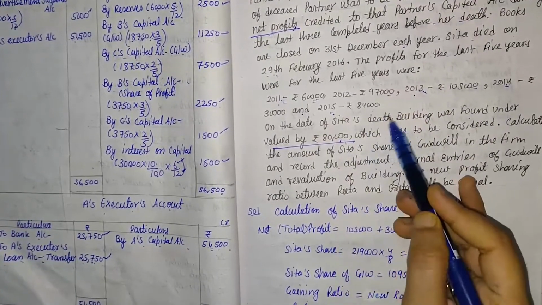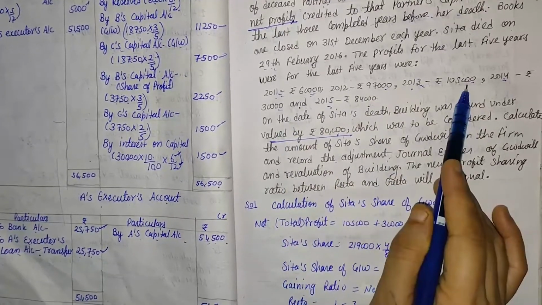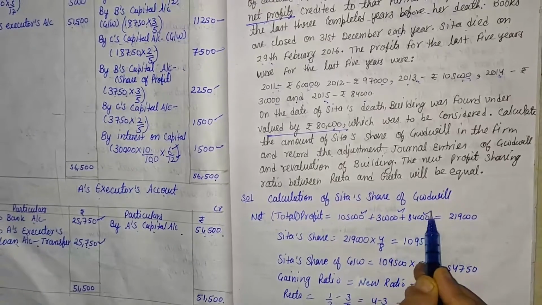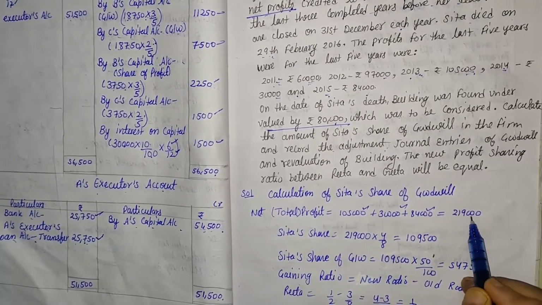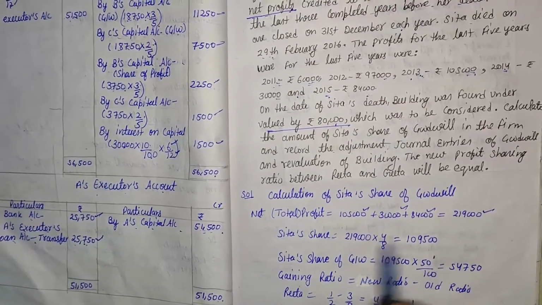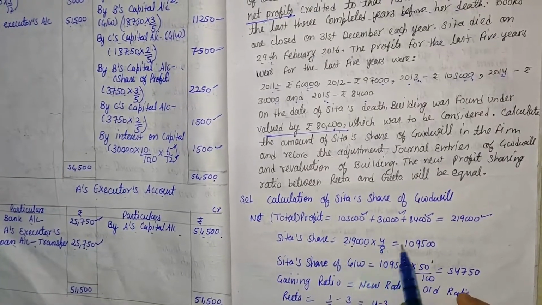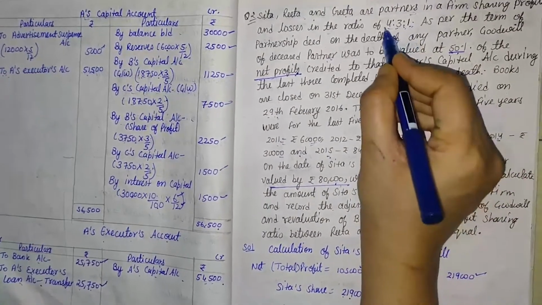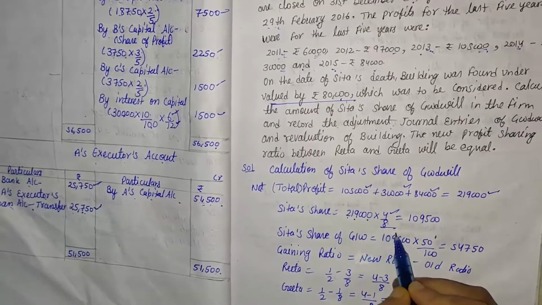So the amounts are 1,05,000, 30,000 and 84,000. After that we get the net profit or total profit, that is 2,19,000. Sita's share in the profit is in the ratio 4:3:1, so Sita's share is 4 and the total is 8.